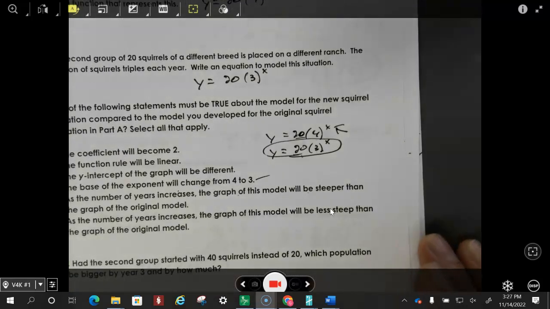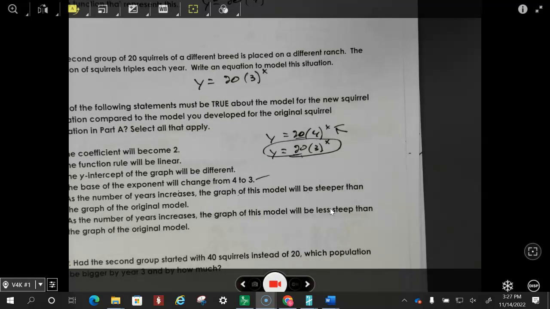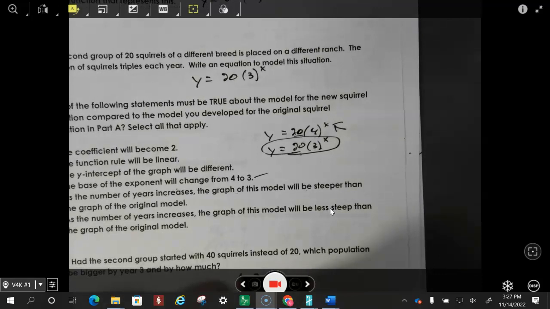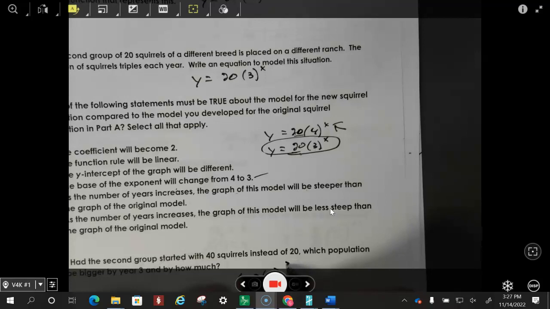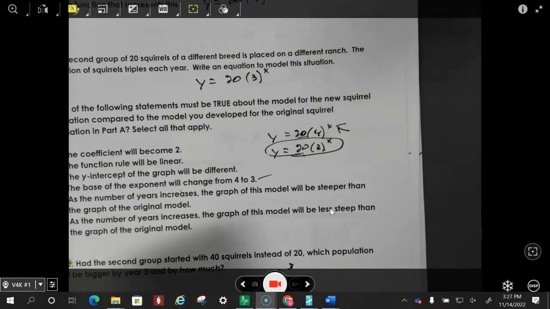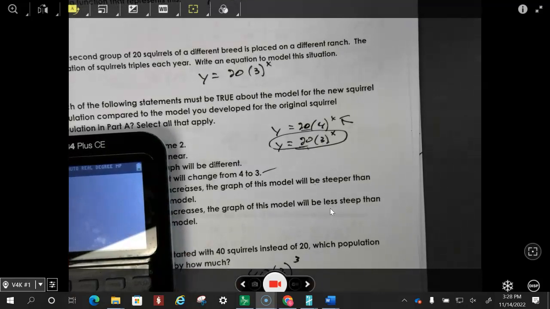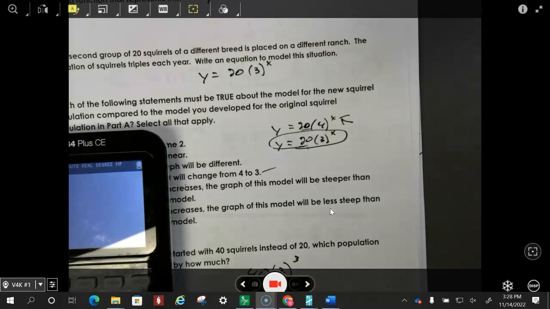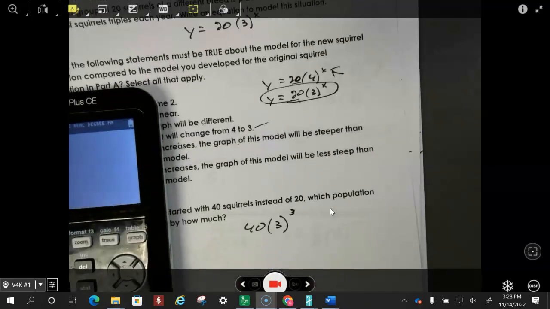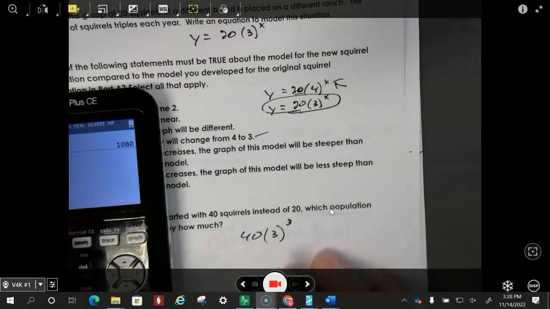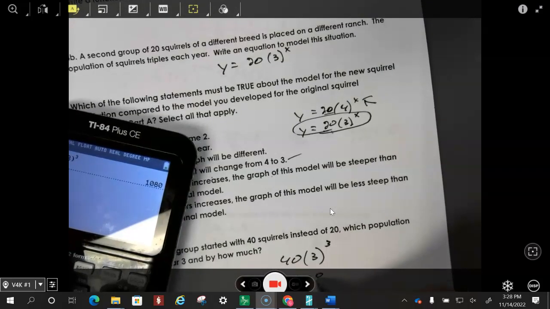Okay, next one. Had the second group started with 40 squirrels instead of 20, which population will be bigger by year 3 and by how much? So started with 40, then it's going to be 40, and it's going to triple every year. All we want to do is put in a 3 right here after 3 years. So when I do that, I'm going to get 1,080.